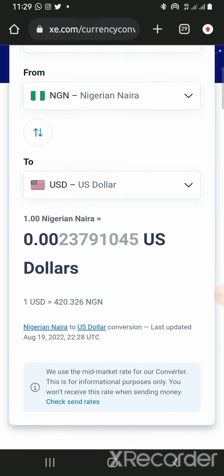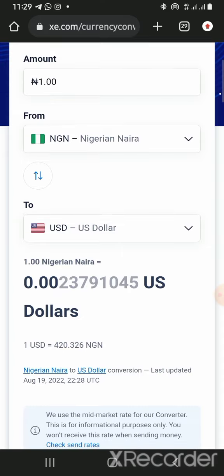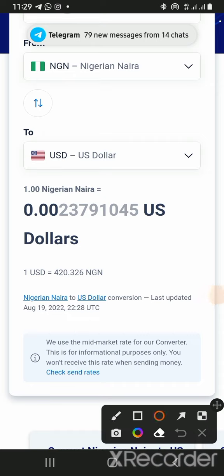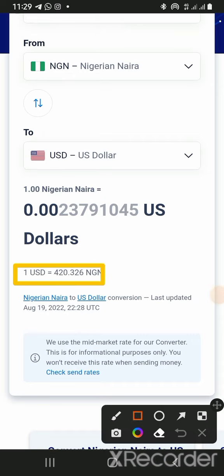So now, as you can see clearly, the bank rate, even in a Nigerian bank, you can see, is 420 point 326 kobo. So let me say roughly 421. That is the bank rate. Hope you understand what I mean.